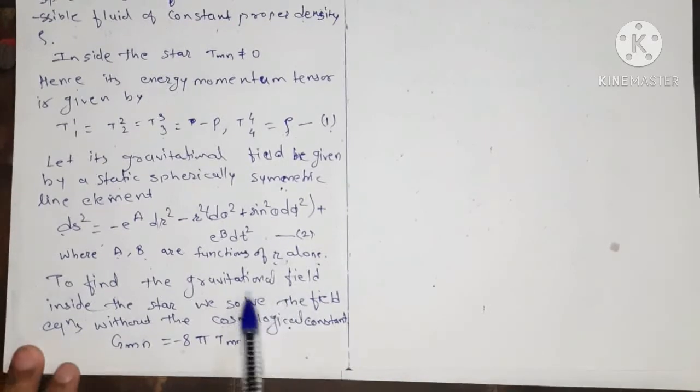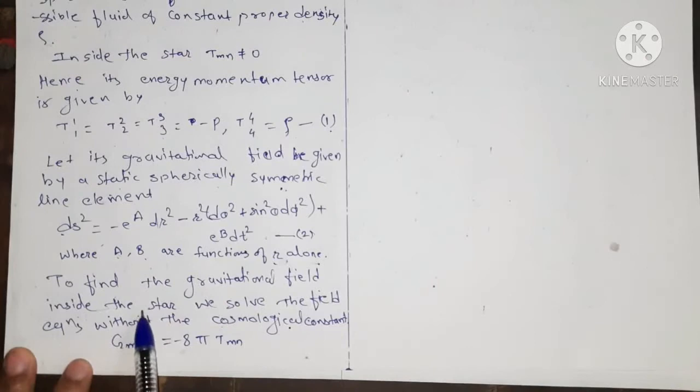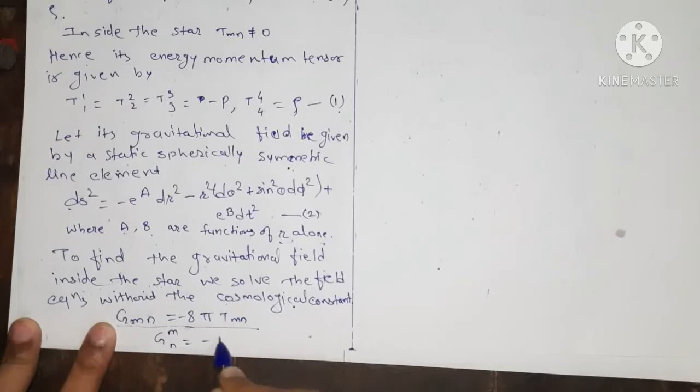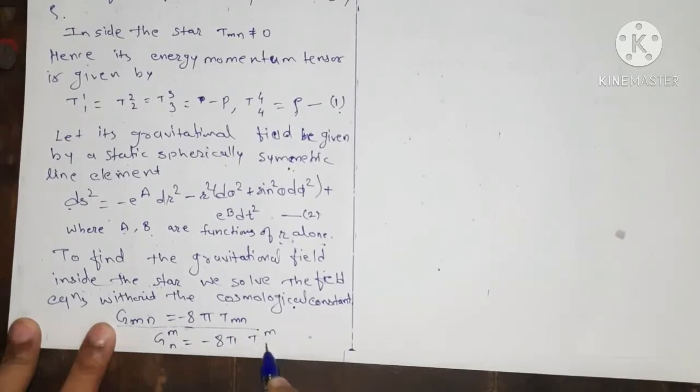Now to find the gravitational field inside the star, we have to solve the field equation without the cosmological constant, that is Gmn equals minus 8 pi Tmn, as we had considered the cosmological constant in Birkhoff's theorem to show that our line element is always static. But here we want the gravitational field inside the star, and for this we solve this equation, which can be written in the mixed tensor form as G upper mn equals minus 8 pi T mn.